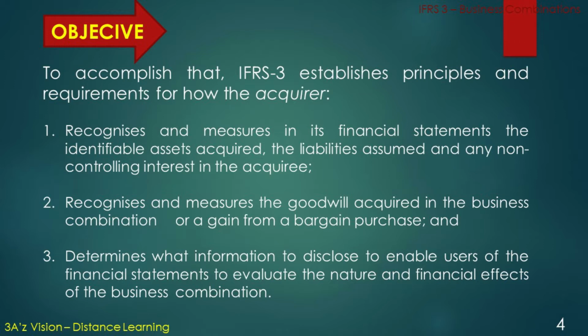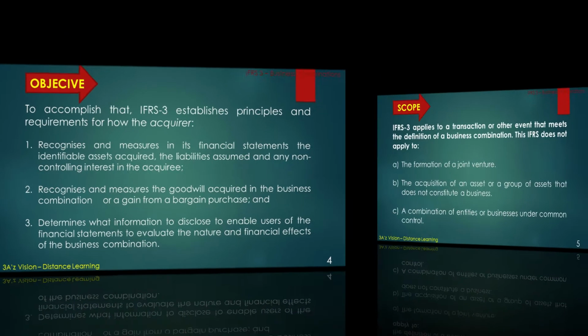Secondly, recognizes and measures the goodwill acquired in the business combination or a gain from a bargain purchase. And third, determines what information to disclose to enable users of the financial statements to evaluate the nature and financial effects of the business combination.